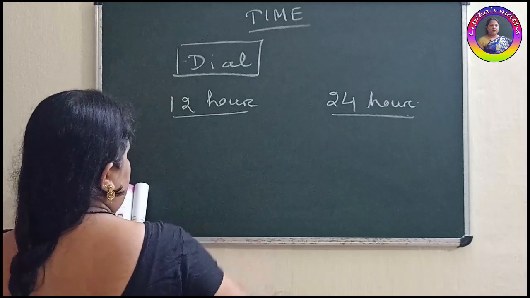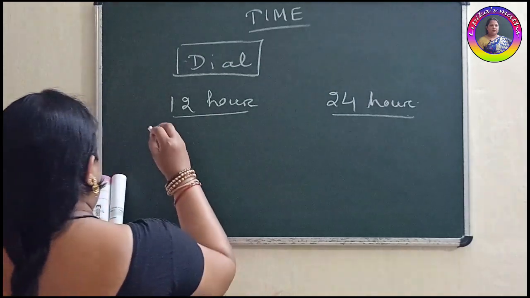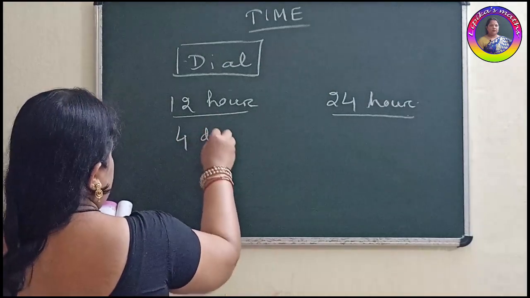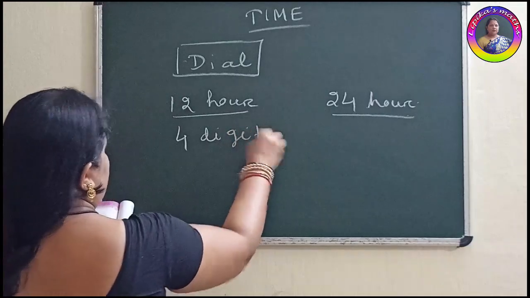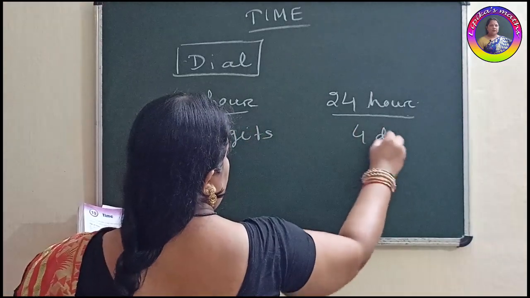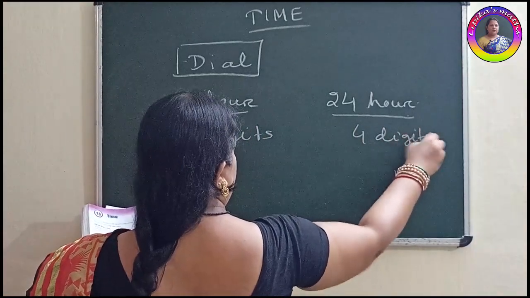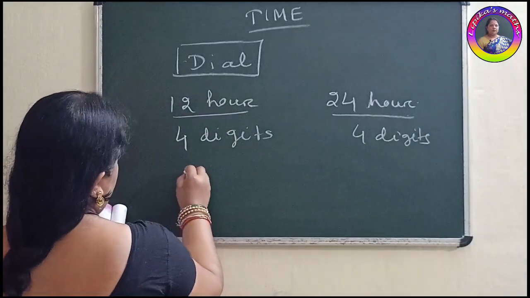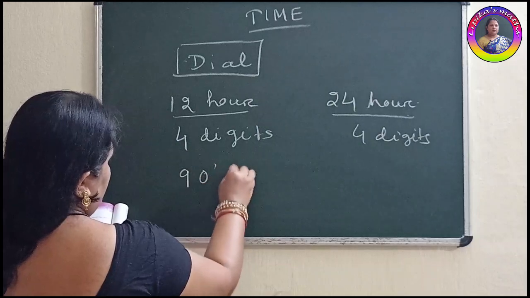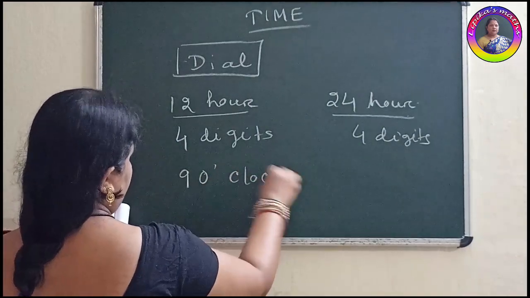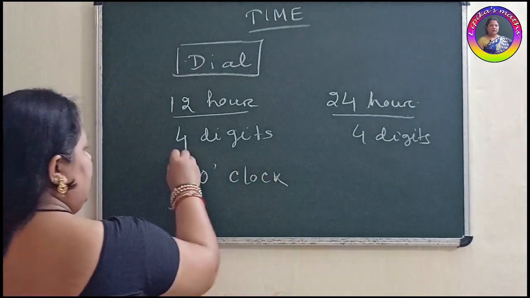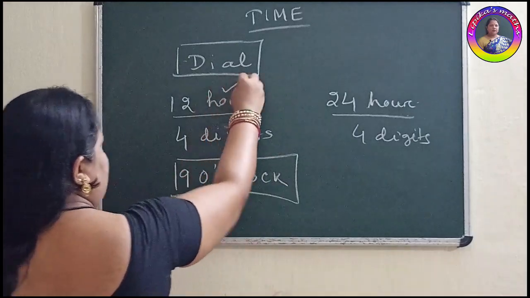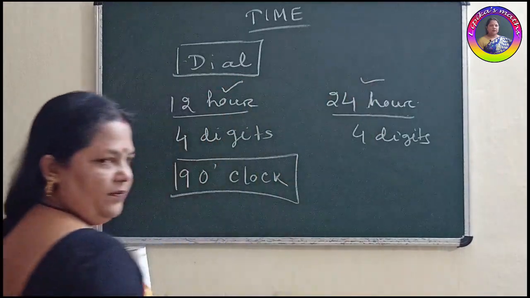Under this 12-hour clock system, we use 4 digits. Here also 4 digits. Okay. Suppose the timing is 9 o'clock. How do we represent this timing in this clock and this clock?